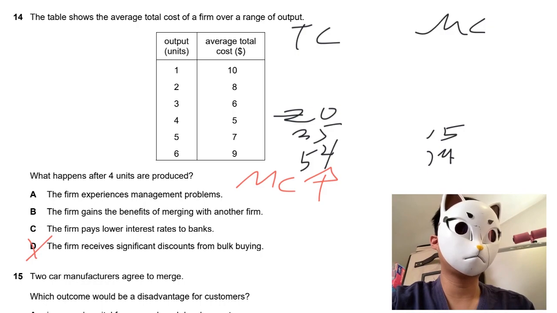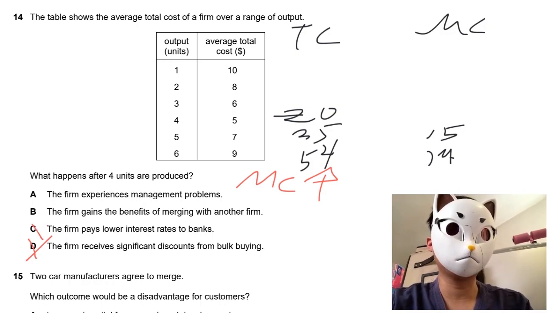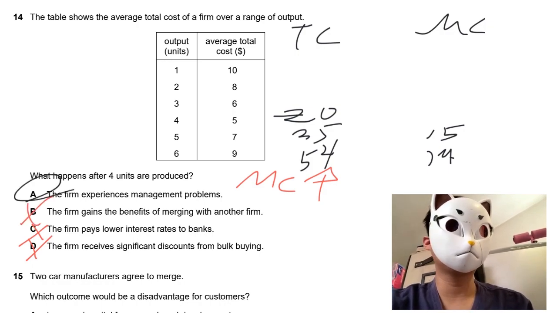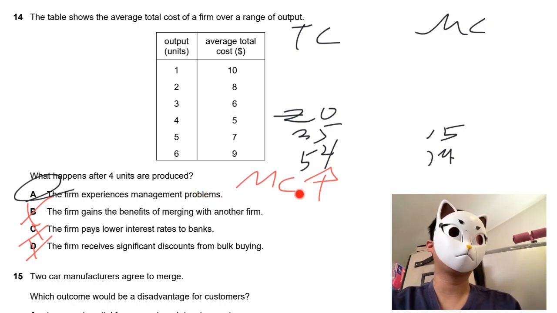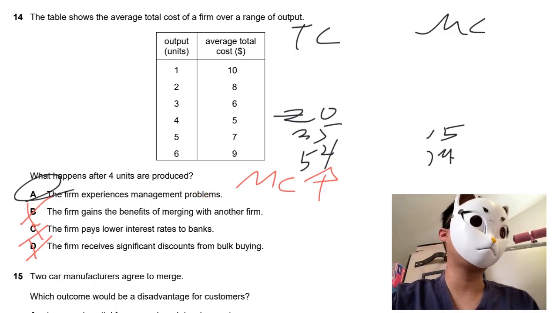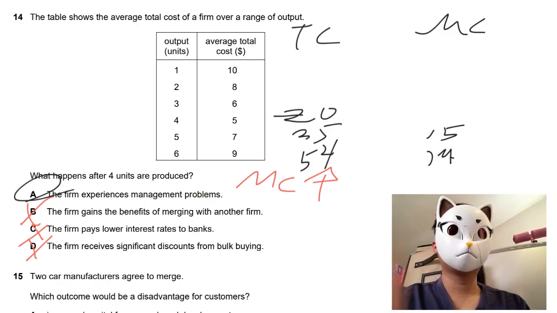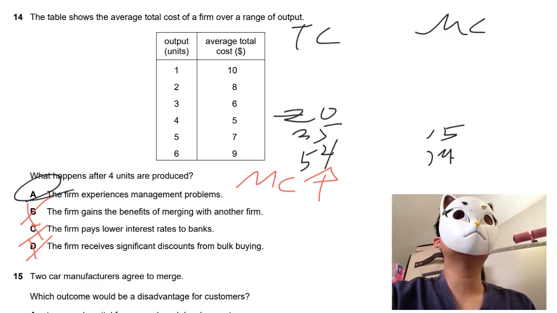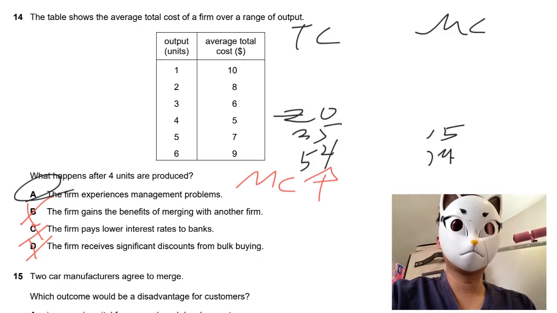Because this is about good stuff. Option C is also about good stuff. Option B is also about good stuff. So the answer goes to A. You can see that the company suffers from something because the marginal cost increased from 15 to 19. So this is the answer for MC question 14. So we will move on to MC question 15.